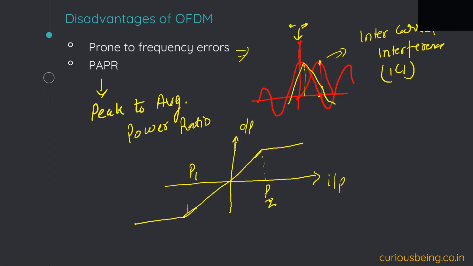After that, it is flat. This flat part is actually saturation. Good power amplifier operation is expected when we operate in this linear region.